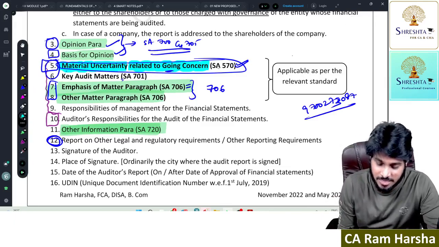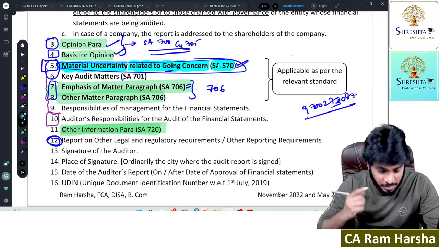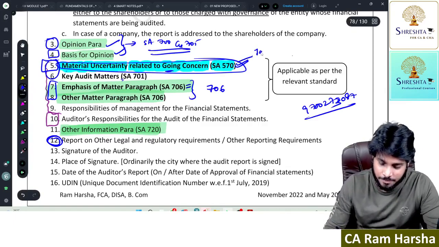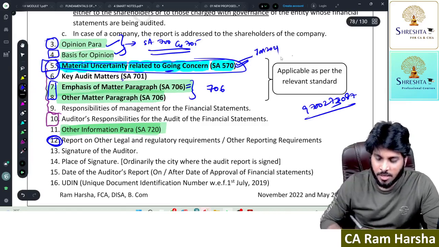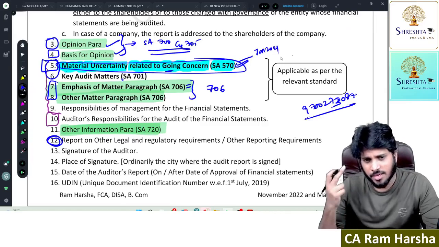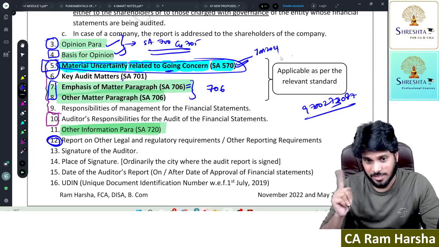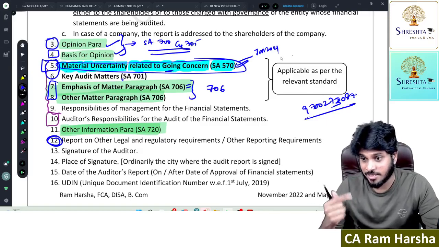So with this, which standard are we going to complete? SA 570. In the January 2021 exam, what is the January exam, sir? In the November 2020 attempt, we had two cycle exams. One is cycle 1, which is conducted in November month. Cycle 2, which is conducted in January month.